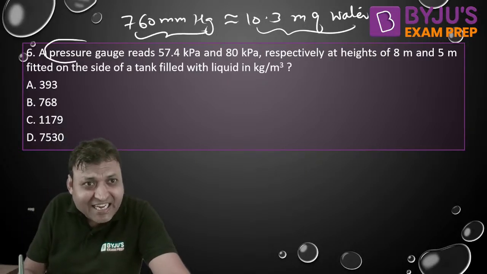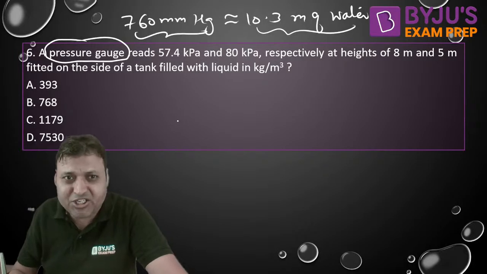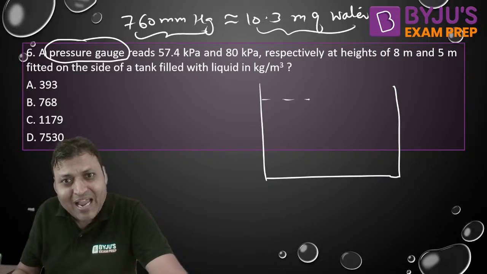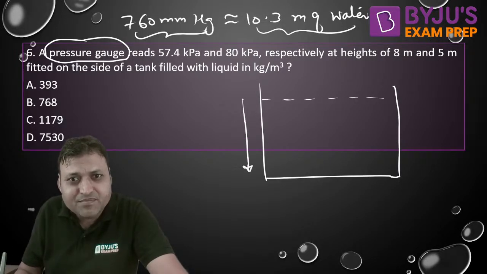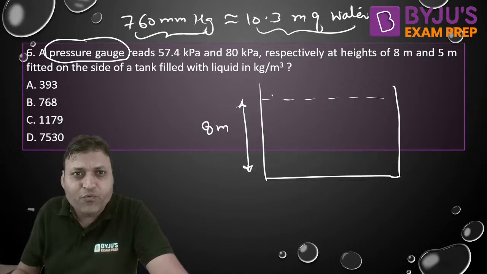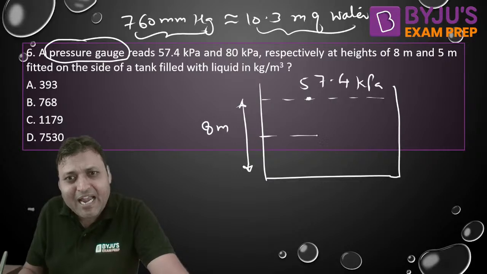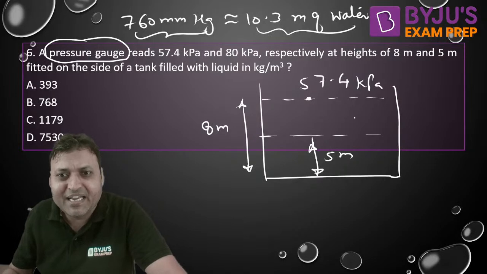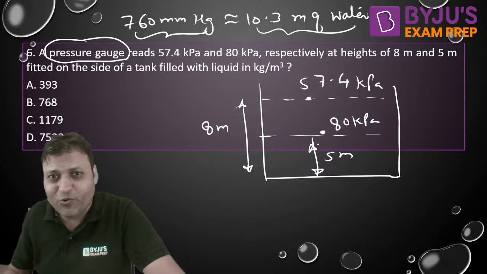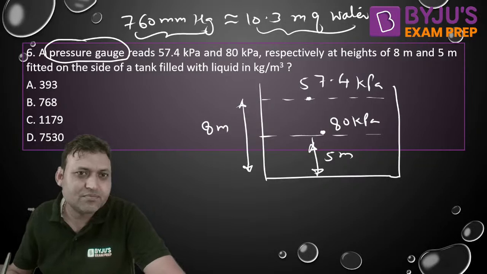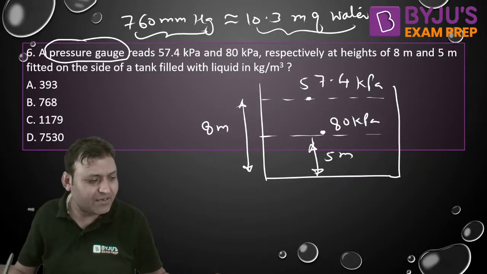Pressure gauge is another instrument for measuring the gauge pressure. There is a tank. At 8 meter from the bottom we are getting 57.4 kilopascal pressure, and at 5 meter we are getting the pressure as 80 kilopascal. So what is the density of the fluid? What is the answer?